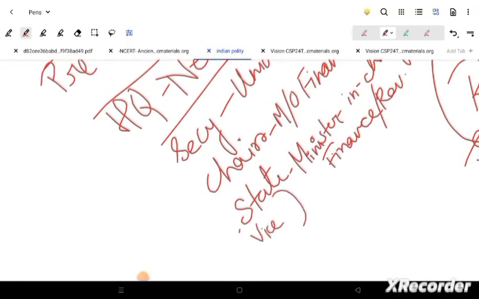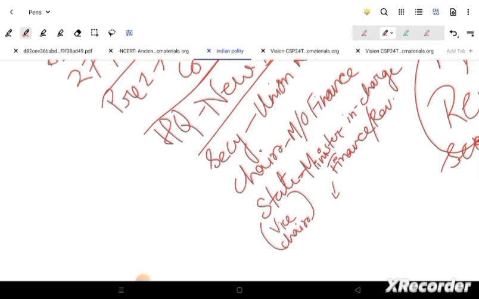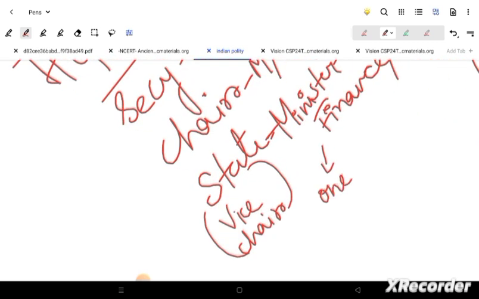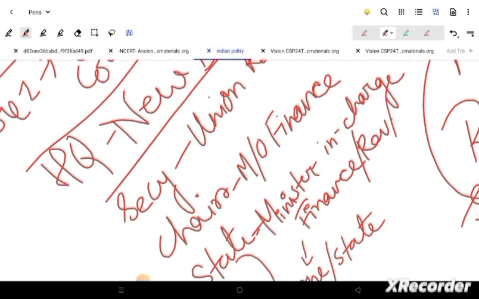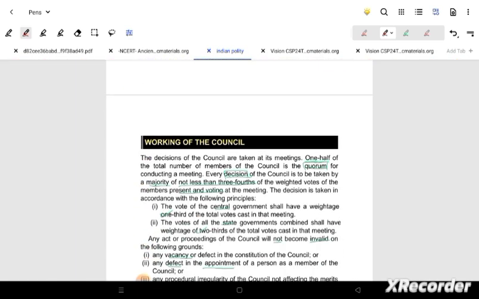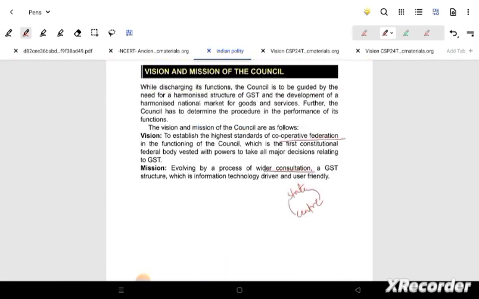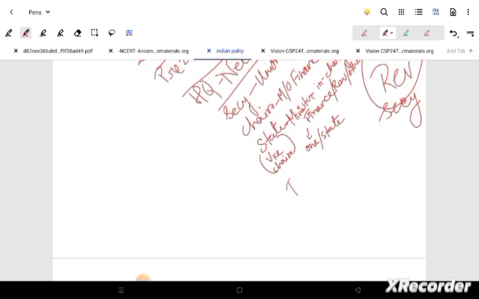Okay, now let's go to the state thing. Another thing I forgot to write about the state: these state ministers, whoever will be formed, that is one per state that will be associated. Now we are almost finished with this composition. Finance, revenue, and others have also been mentioned, I have just read and made it. Now what is the decision making power? That is where we will talk about the invitee.